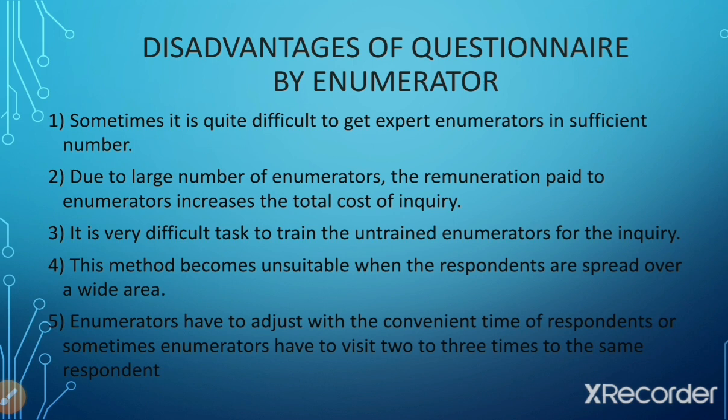The next one is the possibility of getting expert enumerators. If expert enumerators are not available, then instead of the direct inquiry method, it is more suitable to collect the data by the indirect inquiry method or questionnaire by post. And the standard of accuracy. If we want accurate, correct and proper information, then we have to opt for the direct inquiry method or questionnaire by enumerator. It means he should personally visit the respondent. So these are the main selection aspects on the basis of which the method of collecting the data depends.